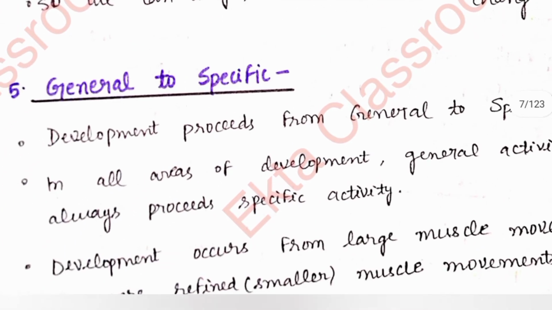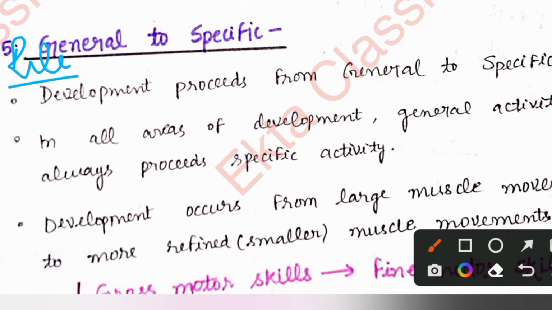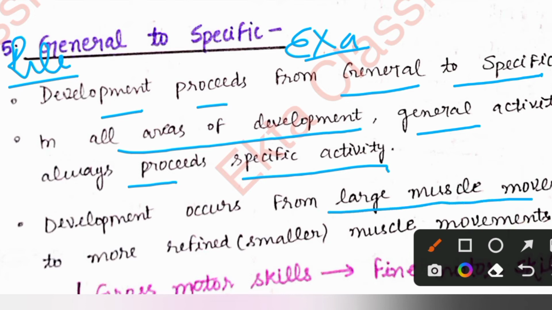Now let's move on to general to specific. General to specific means, if we talk about examples, examples are specific, while rules are in general form. Rules are general while examples are specific. Development proceeds from general to specific. In all areas of development, general activity always precedes specific activity. Development occurs from large muscle movements to more refined muscle movements. What about large muscle movement? As we saw in the previous lines, gross motor skills and fine motor skills.